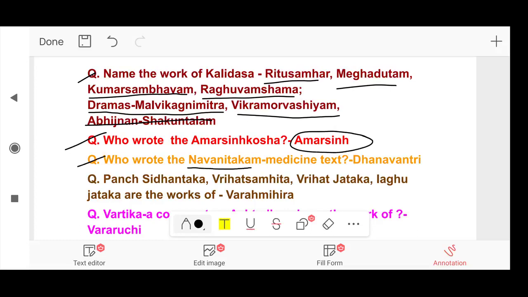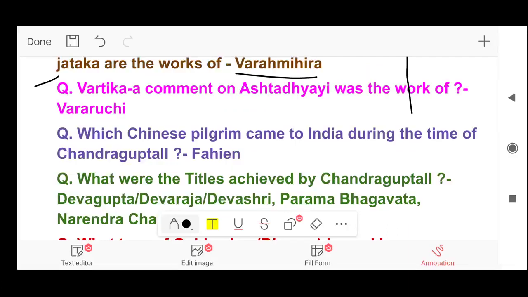Next. Who wrote the Navanitakam medicine text? Answer, Dhanvantari. Next. Panch Siddhanta, Brihat Samhita, Brihad Jataka, and Laghu Jataka are the works of Varahamihira. A comment on Ashtadhyayi, Vartika, was the work of, answer, Vararuchi. Next. Which Chinese pilgrim came to India during the time of Chandragupta II? Answer, Fa-Hien.